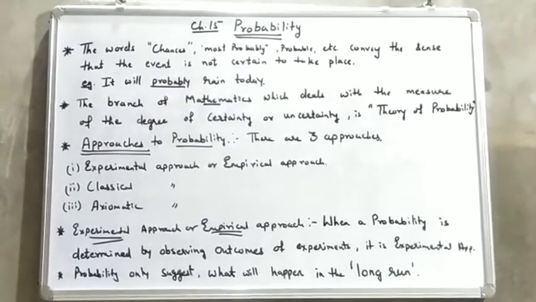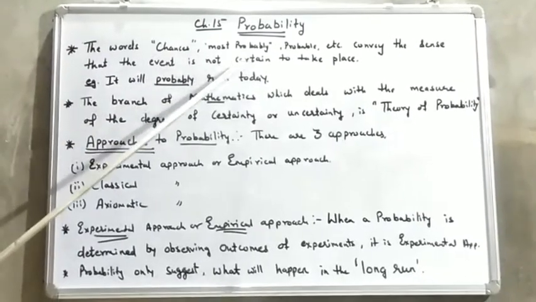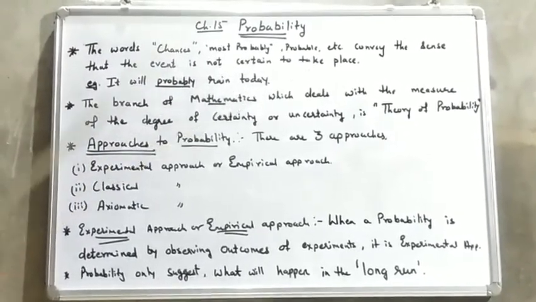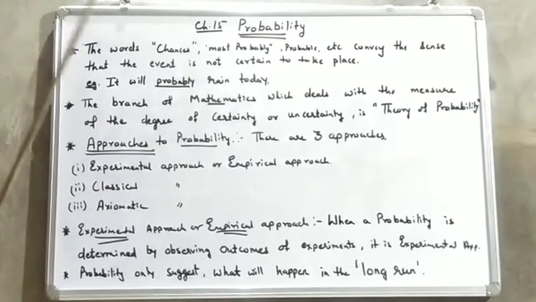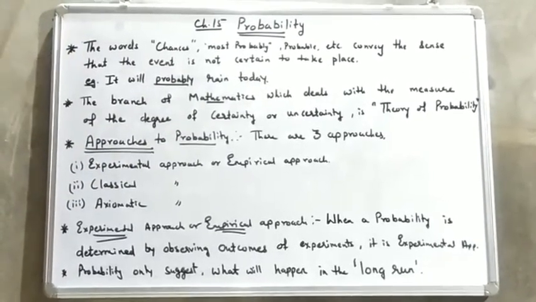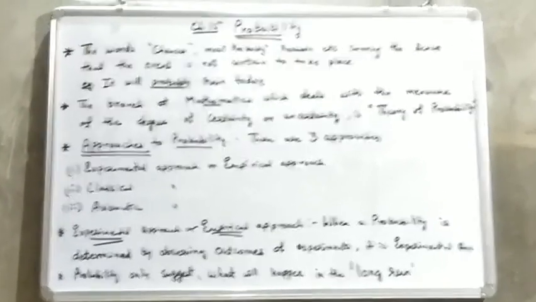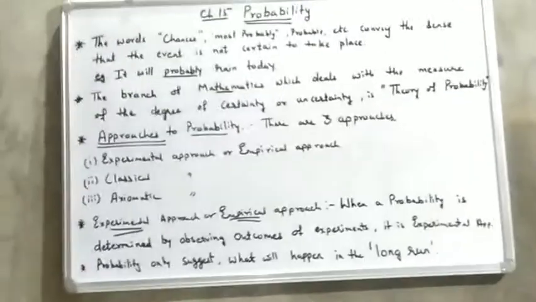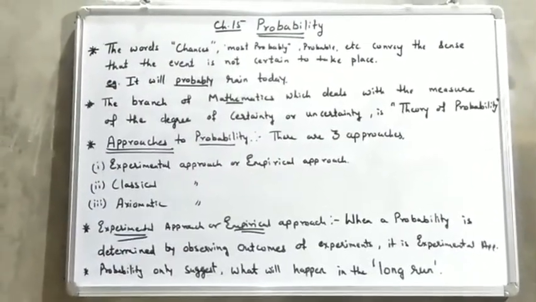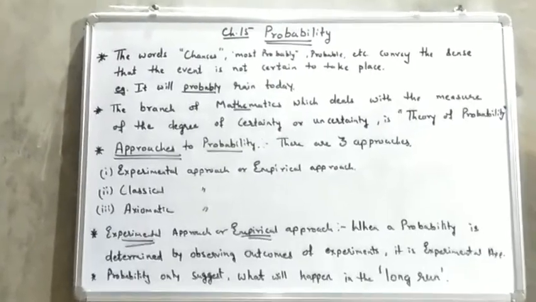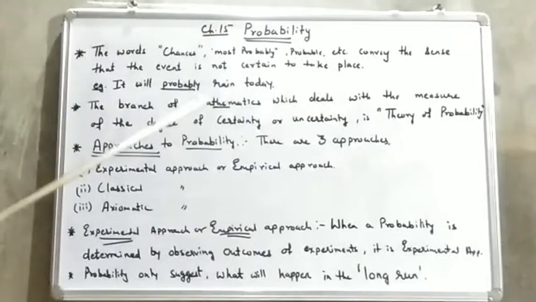As the name suggests, probability, probable, the words chances, most probably, probable, etc. convey the sense that the event is not certain to take place. It is the thing that we can't guess whether it will happen or it will not happen. We are in a dilemma whether the things will go forward or not. Example, we can say it will probably rain today.